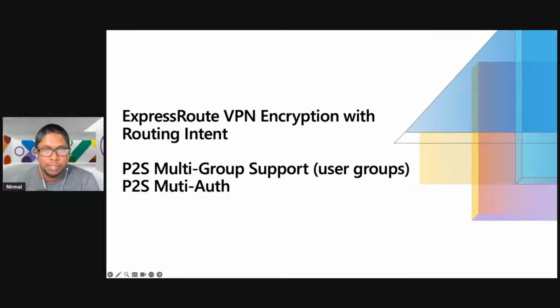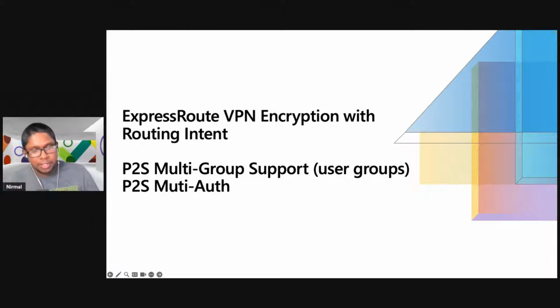First is ExpressRoute with VPN encryption, which is a very common scenario we see with customers who have compliance requirements needing to encrypt the ExpressRoute path back to on premises. Then I will also cover some of the newer changes introduced with point to site VPN. And finally, we'll look at additional preview features available within virtual WAN.